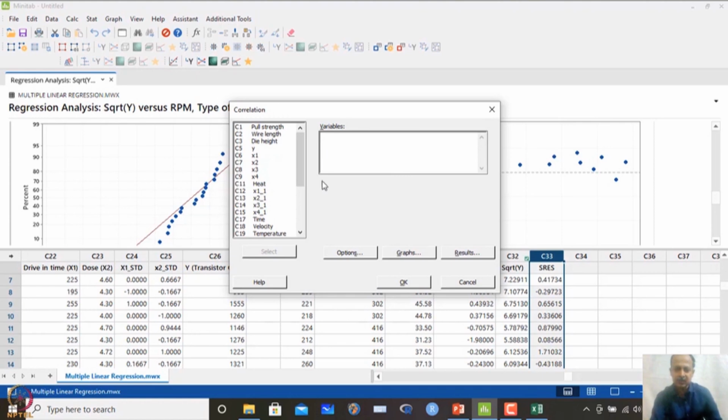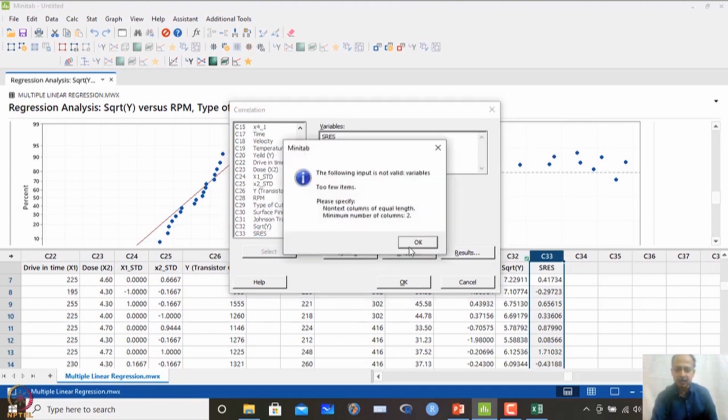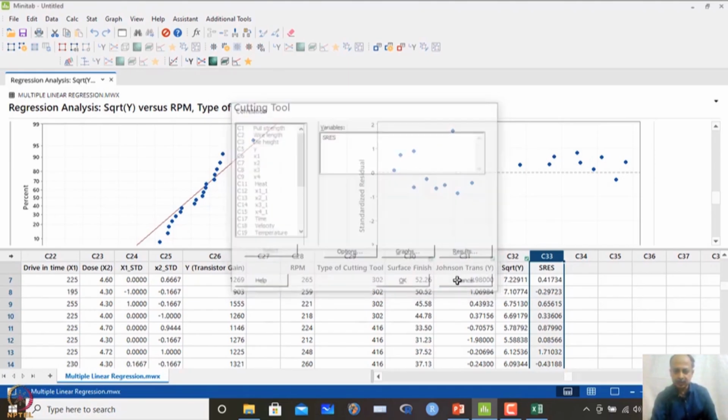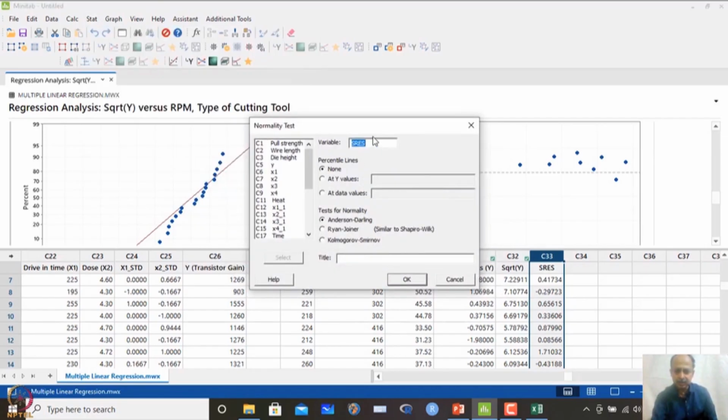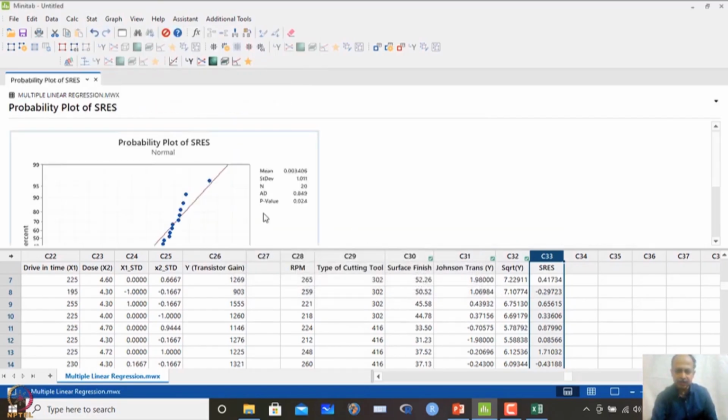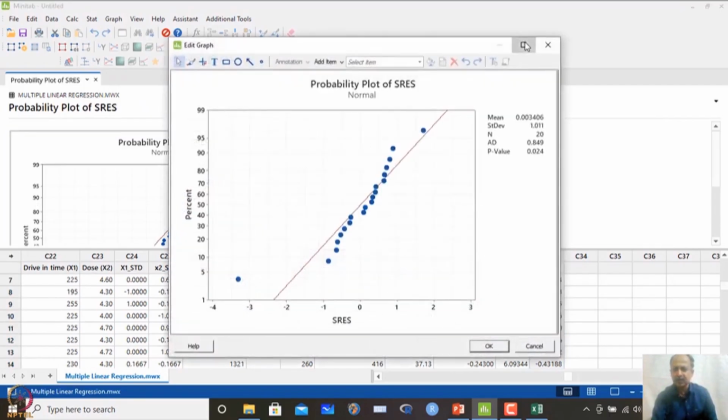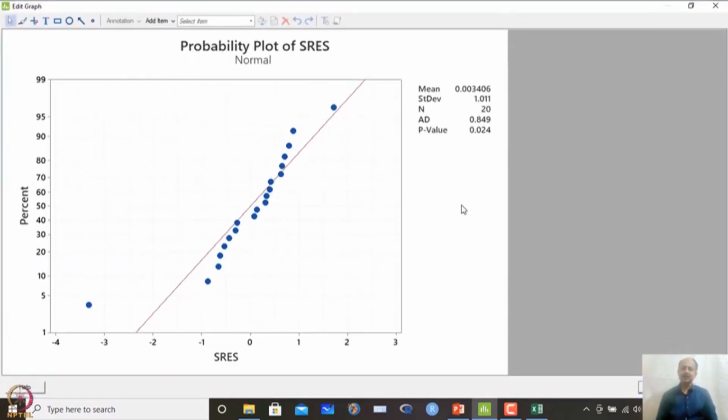So, we will see the residual here. Let me check, this is Stat, Basic Statistics, Normality Test. I will go to the last variable that is recorded, and then I see the p value. The p value is again less than 0.05. So, again there is a problem, and the problem is not resolved. The error is not coming out to be normal, so again it is not white noise.